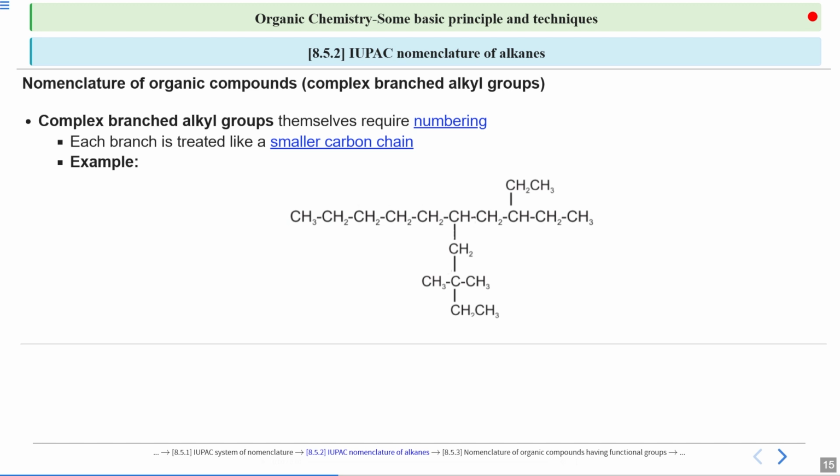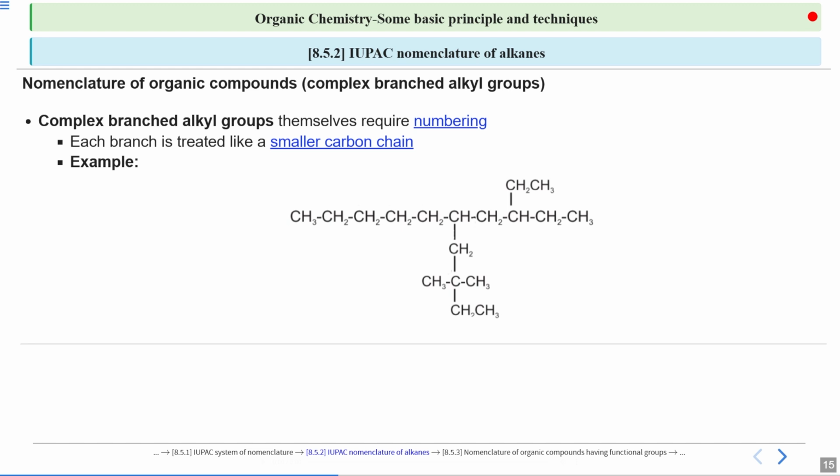What can be an example of these complex branched alkyl groups? You can see here, this branch down here is a complex type because it is not a straight chain. The straight chain is 1, 2, 3, 4, but that 4 carbon side chain also contains 2 methyl groups. Now you don't know what the main chain is, but we are assuming that this is the side chain.